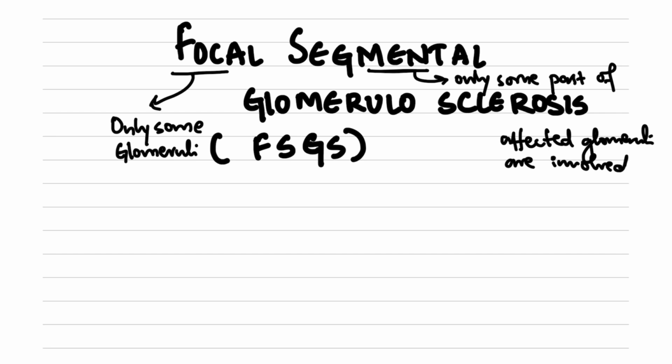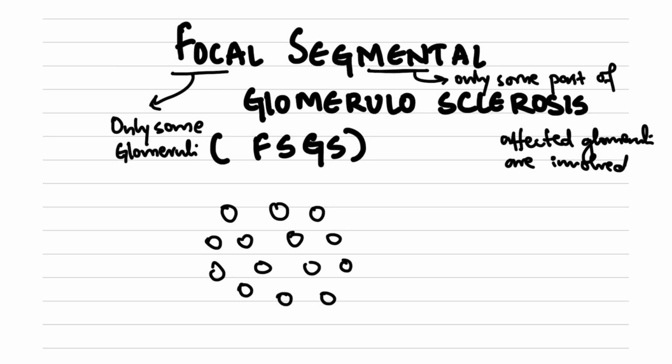What does this mean? Suppose I have some 100 glomerulus with us. This is 100 glomerulus of one kidney. Out of these 100 glomerulus, in FSGS, only around 50 glomerulus will be involved. I'm just taking an example. And of those 50 glomerulus that are involved, only some parts of these glomerulus, of the affected ones, are involved.